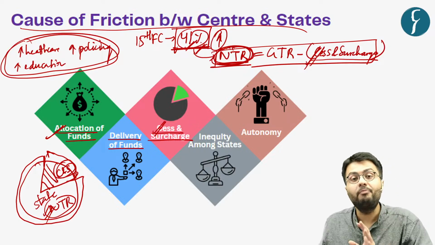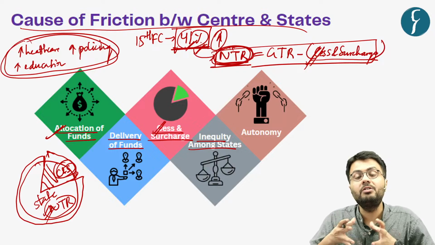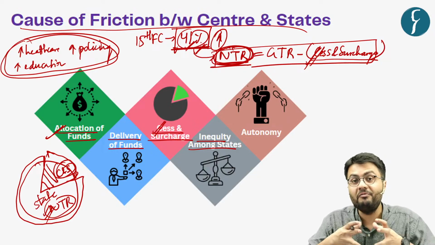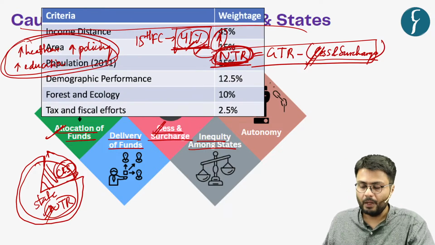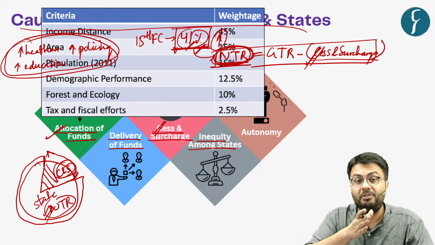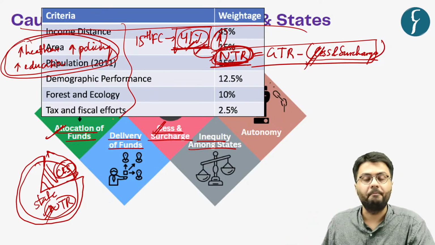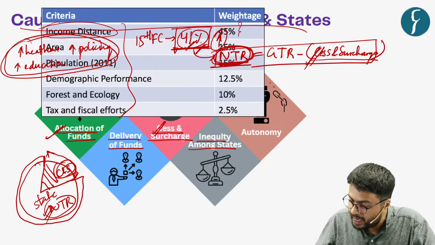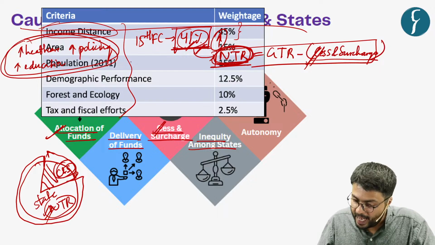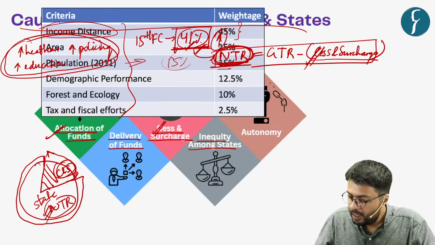Also, the state governments in the recent past have highlighted the issue of inequity in the distribution of funds between various states. Because on one hand, as you can understand, the Finance Commission distributes the funds among states based on these 6 criteria. And as you can see, the factor of income distance, which has the highest share of 45%, as well as the population figures, which has a share of 15%, combined have a share of 60%.